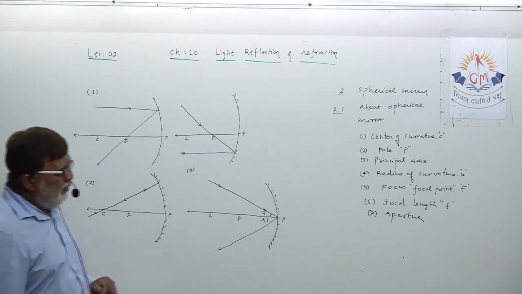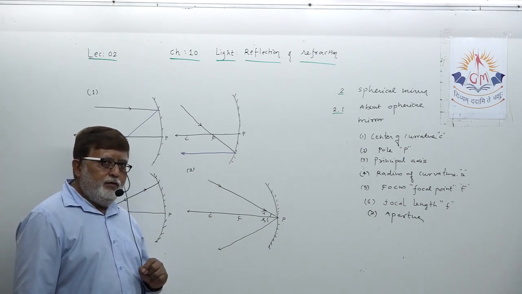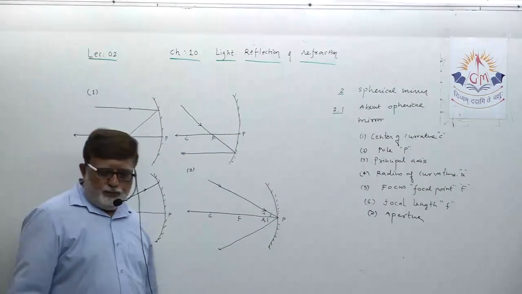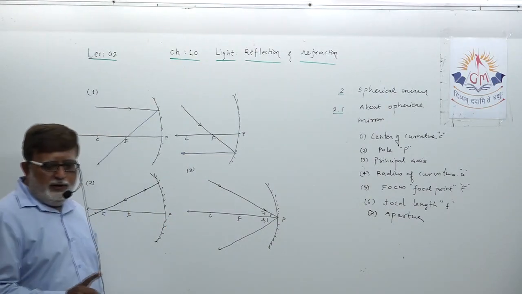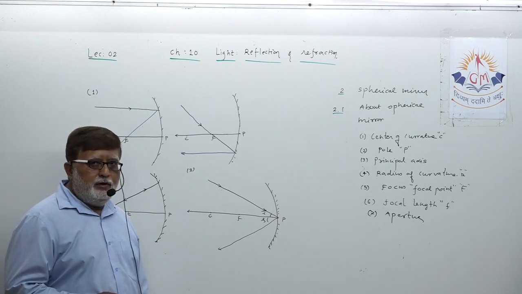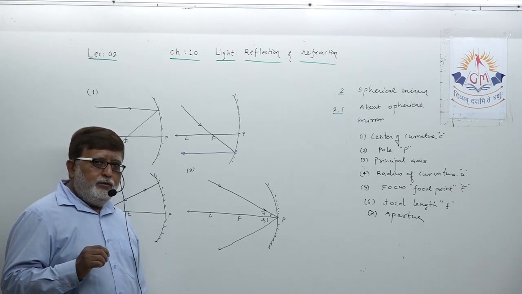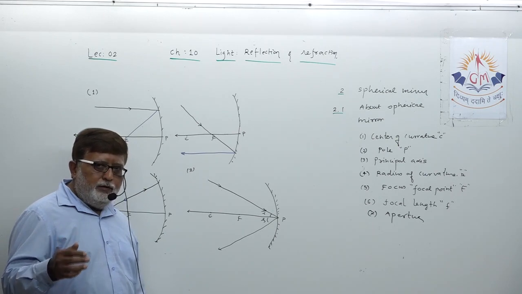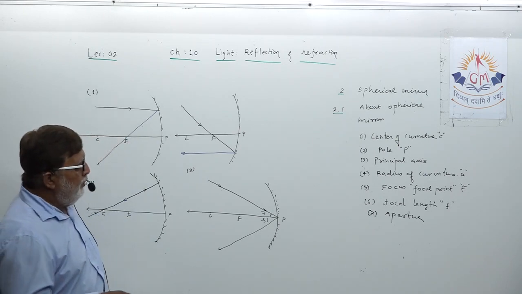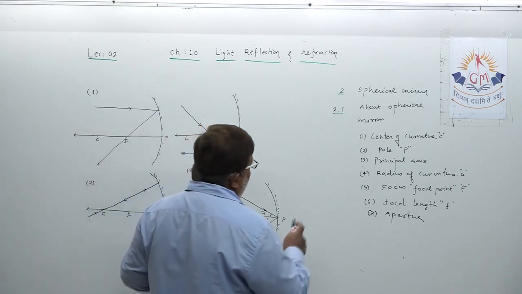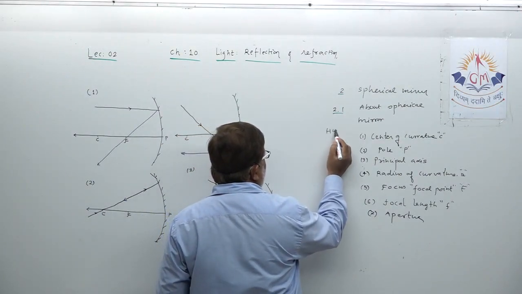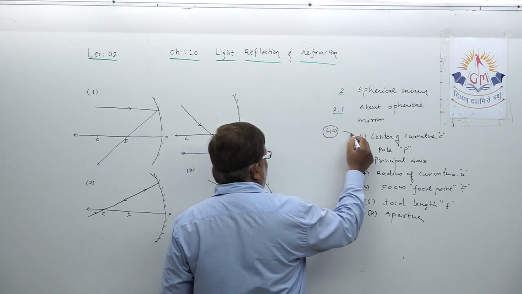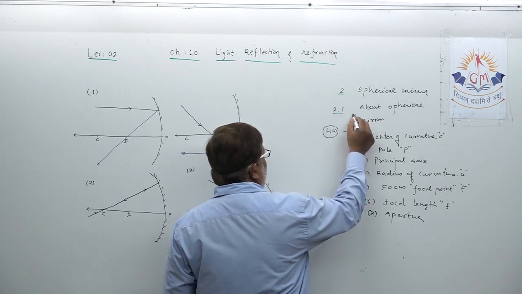But before that, dear student, please be very watchful. Before I go to topic 2.1.3, that is image formed by concave mirror, on the topics I have just explained, note down your homework. Your first homework is this: define all terms. You will get them under this title.